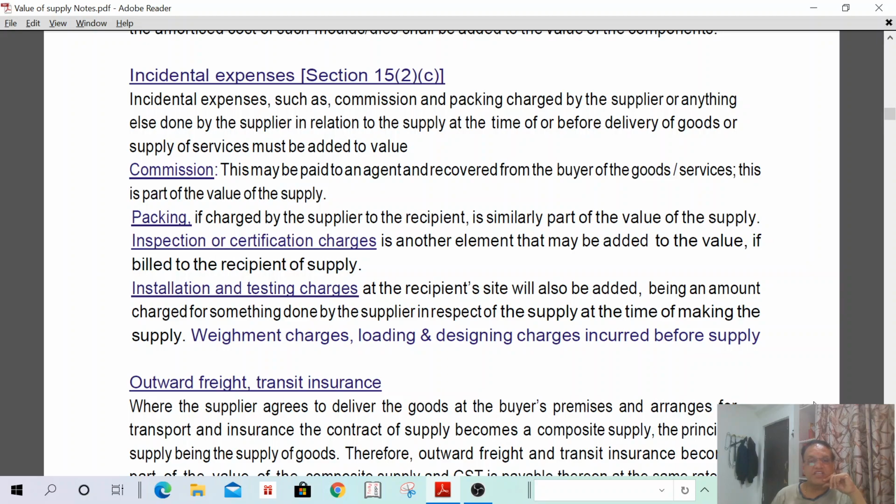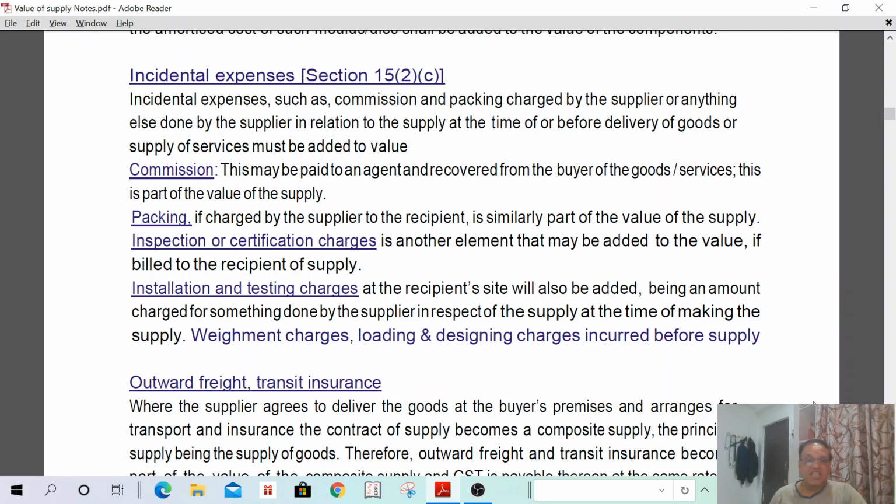Inspection or certification charges. Sometimes inspection is required before taking the goods. Without inspection, the recipient is not interested in taking them. In such a case, the recipient asks the supplier to do the inspection certification by a third party. If the inspection is okay, then only the recipient will take the goods. In such a case, the inspection charges have to be incurred by the supplier. Such inspection charges also shall be included in the value of the supply.